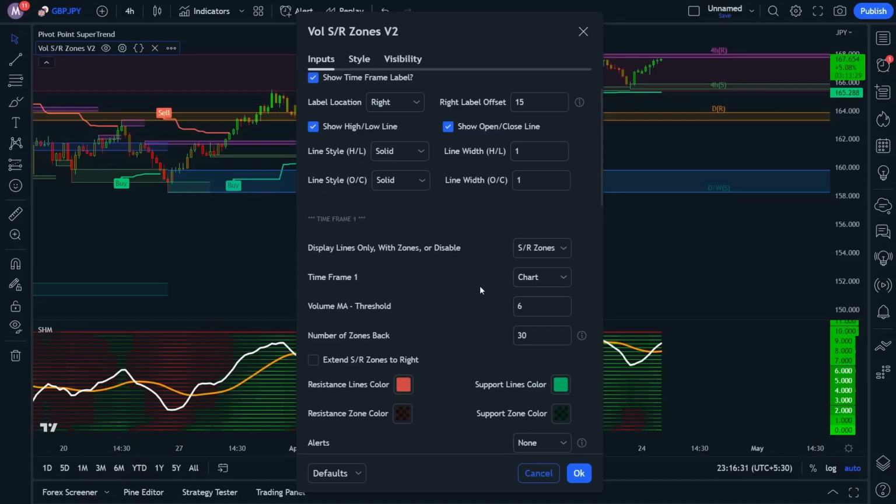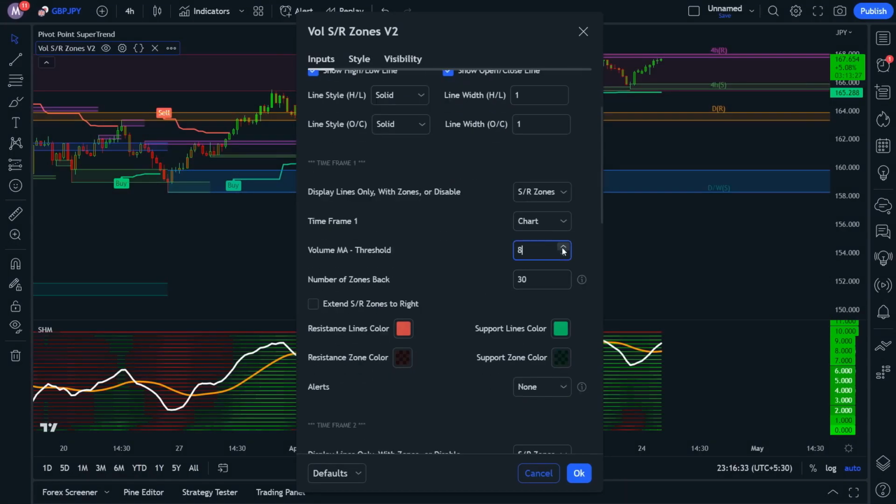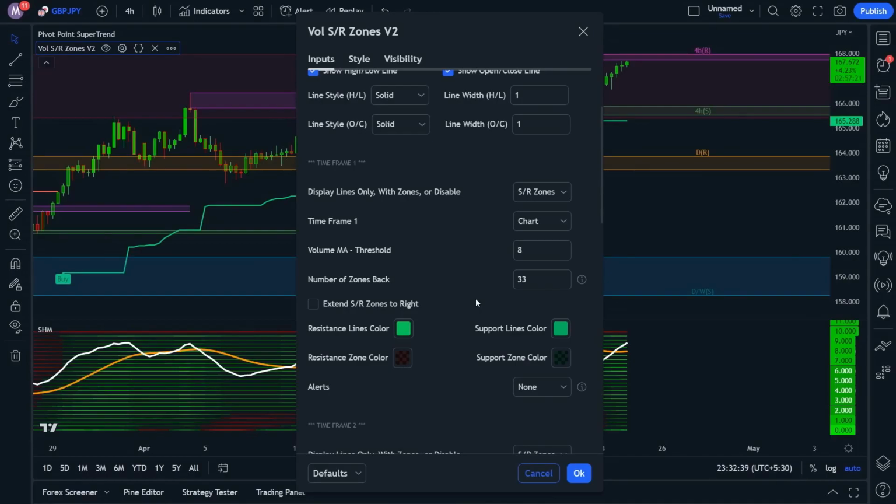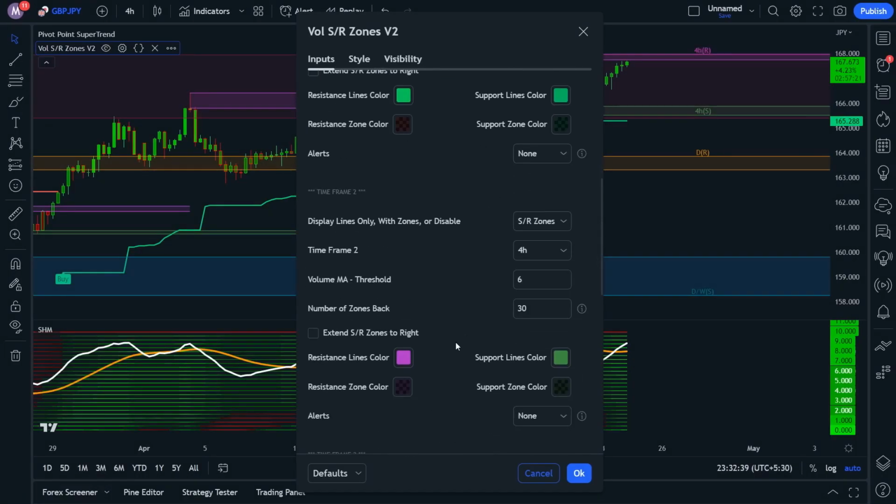Starting with the first time frame, change the volume MA threshold from 6 to 8 and the number of zones back from 30 to 33. Also, change the color of the resistance and support lines to the same color, like yellow, so it's easy to distinguish. For the second time frame, we'll double the time frame we're using.